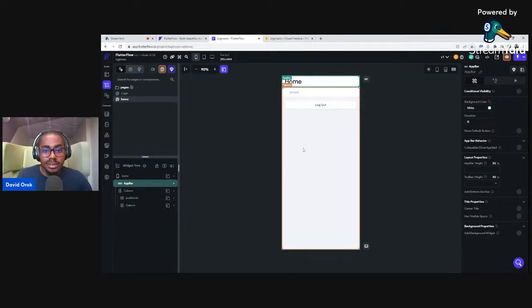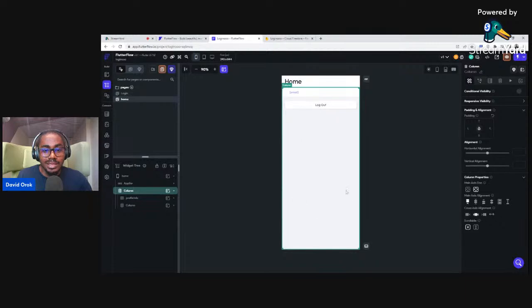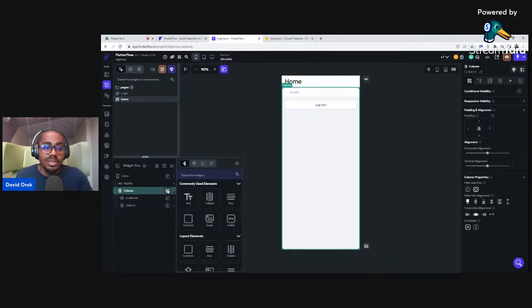All right, then I'm clicking on the column here. I want to put things inside this column, so I have to click on the column. And what I'm going to do now is I'm going to just go ahead and add some details inside here. So the things I want to add here is, I want to be able to put maybe a text, and maybe I'll just put a couple of things, right? So let's just try to see it. I'll click on here, add a child to widget. So this is what I clicked, and I'm going to search for text field. Let me start with text field.